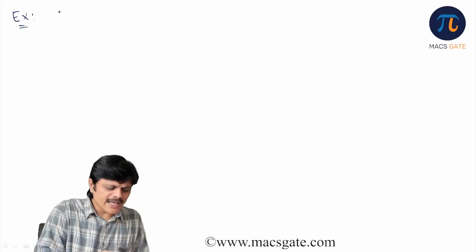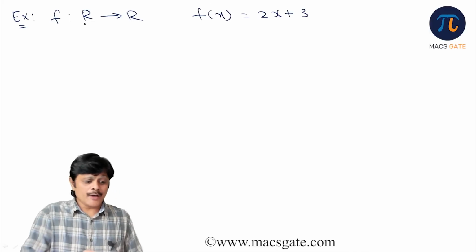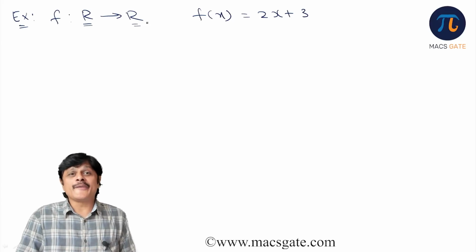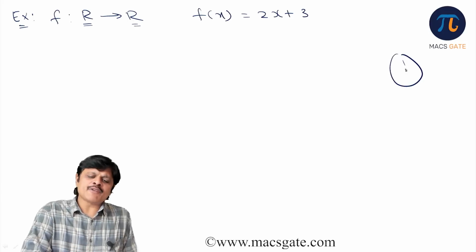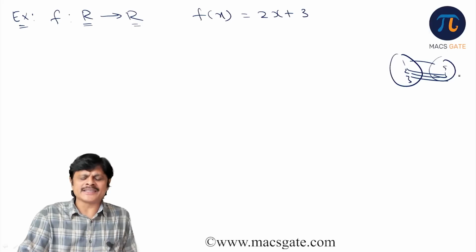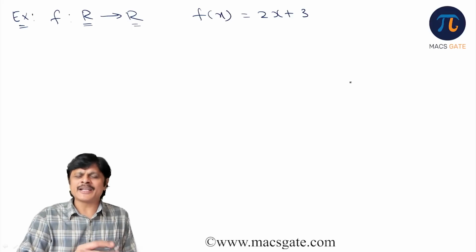Example. f is a mapping from R to R, defined as f(x) equal to 2x plus 3. Now here it is R to R, real numbers to real numbers. So such functions are called continuous functions. See, when it is a discrete function, 1, 2, 3 mapped to a, b, something like this, we can show it like this. But when it is a continuous function, how to show it? We'll see it after this example.